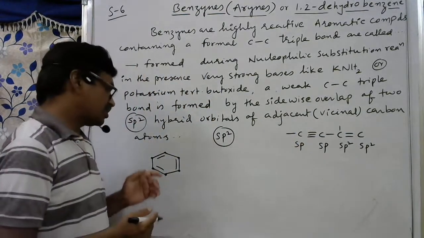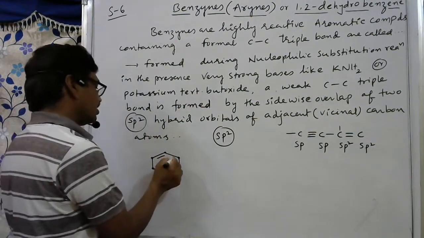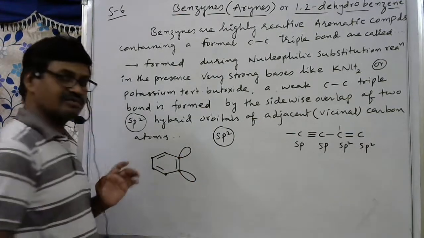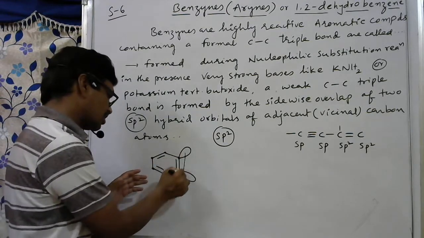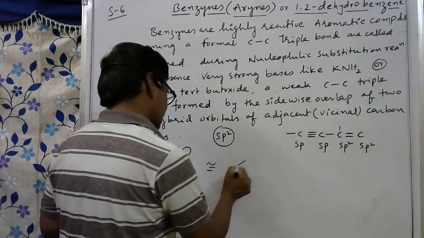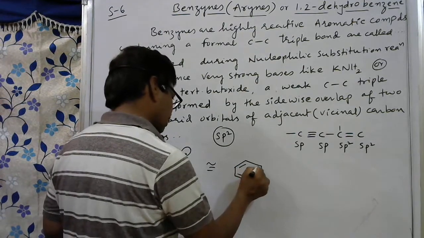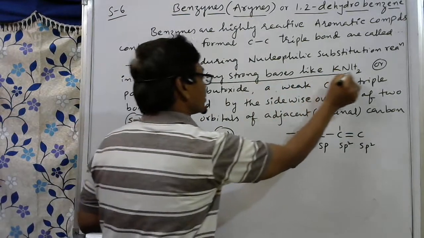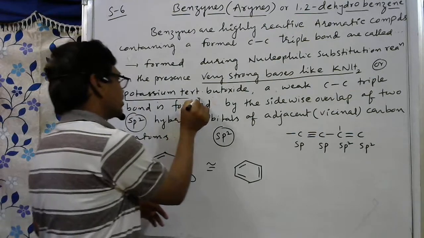So here we may think that a carbon-carbon triple bond is present. So this is benzyne. Here this is an sp hybrid orbital, and this is also an sp hybrid orbital. These orbitals overlap sidewise like this, and we can get this compound: here double bond, here double bond, and already one bond is present. So sidewise overlap takes place in the presence of strong bases like potassium amide, sodium amide, or potassium tertiary butoxide.